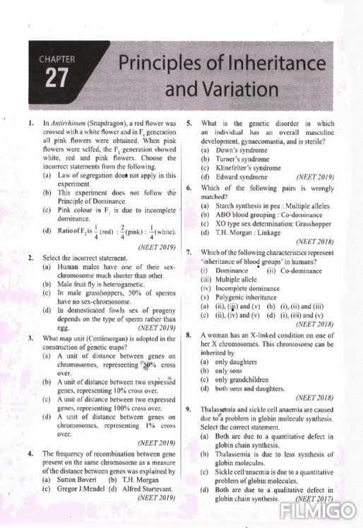So the first one, human males have one of their sex chromosomes much shorter than the other. We know the fact that the Y chromosome is the shortest chromosome. Comparing with the X chromosome, the Y chromosome is the shortest. So the first option is correct. And male fruit fly is heterogametic, that is also correct. In male grasshoppers, 50% of sperms have no sex chromosome. Grasshoppers are an example of the XO type of sex determination.